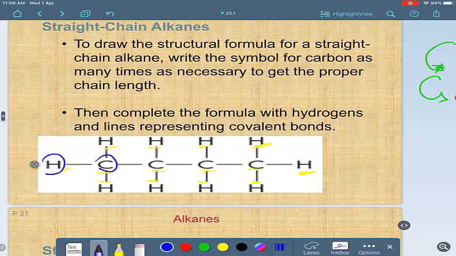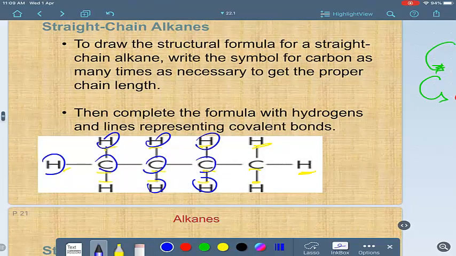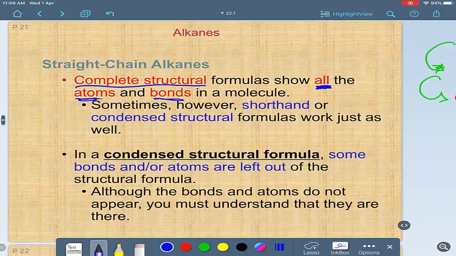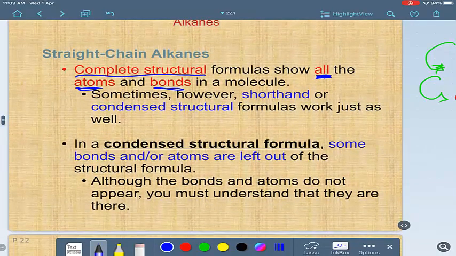All atoms are found here, and all bonds are found here. If you show all of these bonds and atoms, it means you are making a complete structure formula.